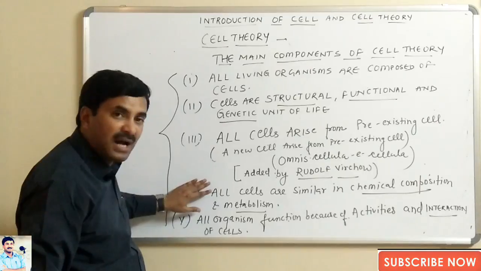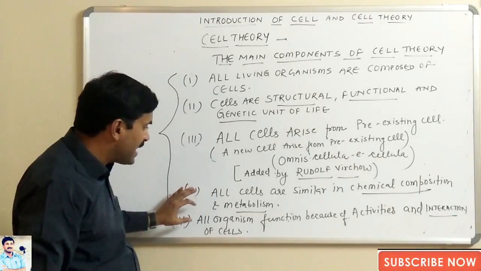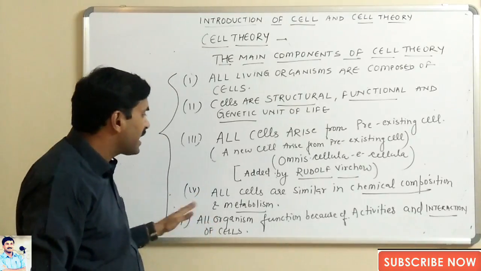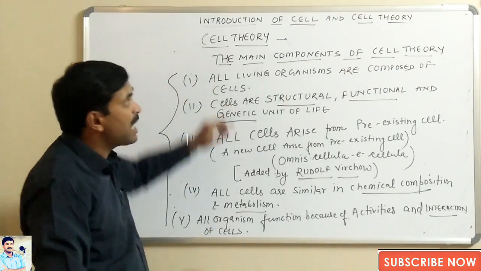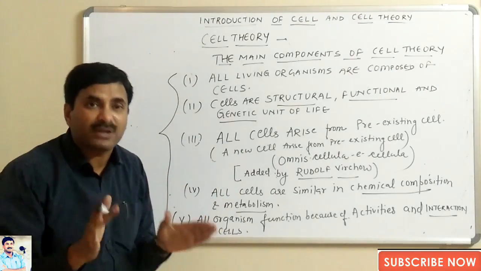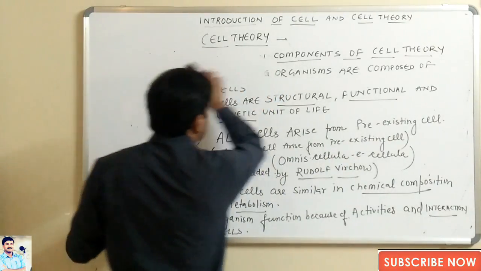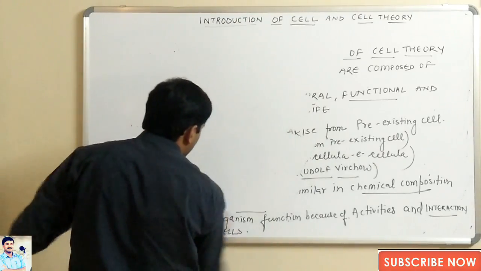All cells are similar in chemical composition and metabolism, and all organisms function because of the activities and the interaction of the cells. And this cell theory is applicable on all organisms. But there are certain exceptions where the cell theory is not applicable.